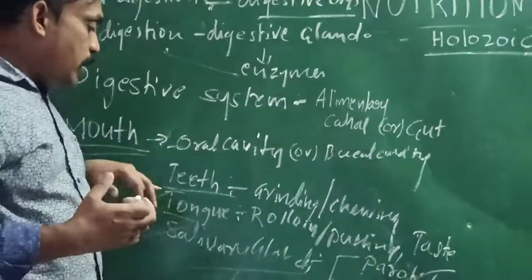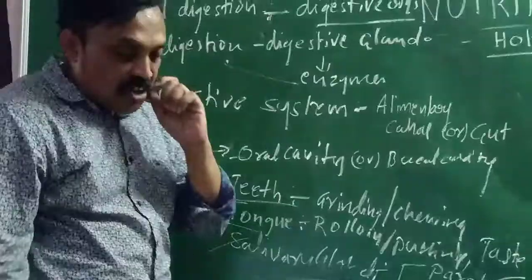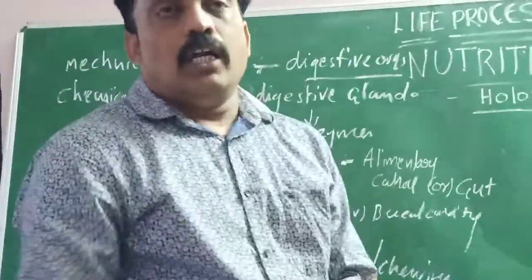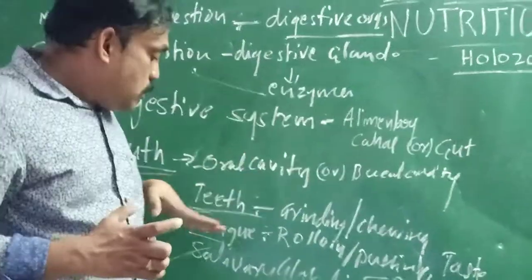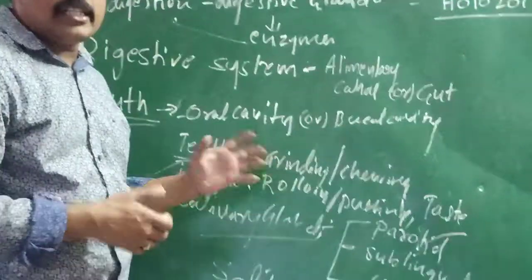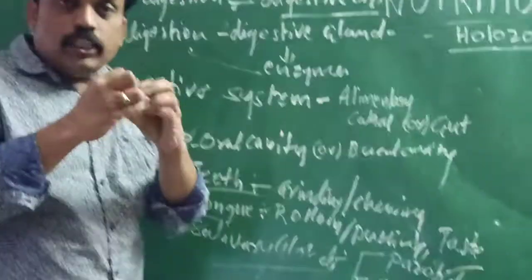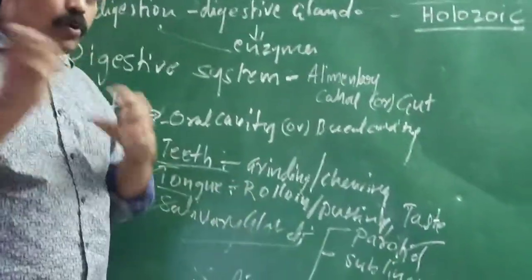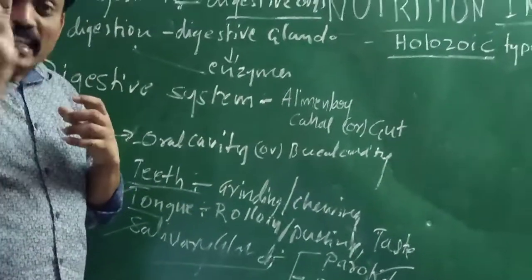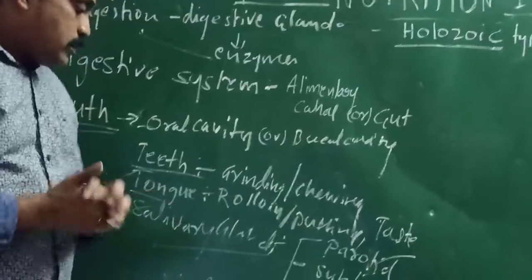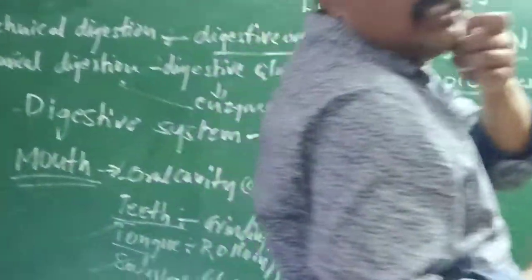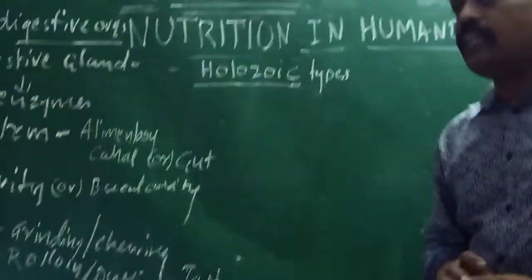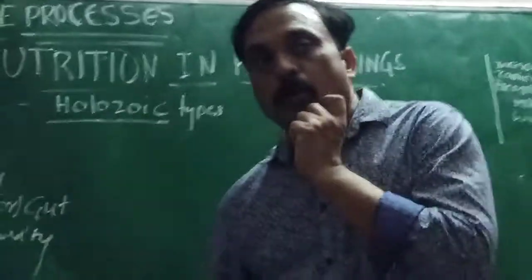These are the functions of what? Especially the mouth, teeth, tongue and salivary glands. If anybody asks you what are the functions of the mouth? The mouth opens into the oral cavity or buccal cavity. In that, teeth, tongue and salivary glands are located. Teeth are useful for grinding and chewing the food, and the tongue is useful for rolling and pushing and to observe the taste. And salivary glands have what? Saliva. In that, one enzyme is there, salivary amylase, which is useful for partial digestion of carbohydrates.